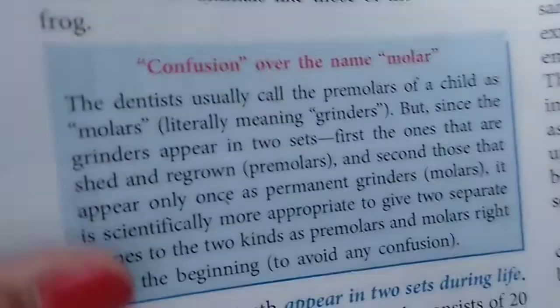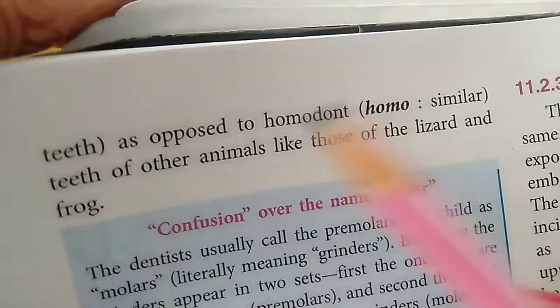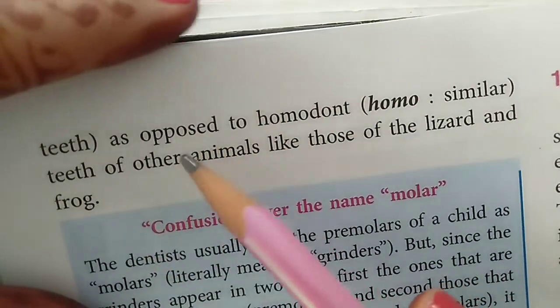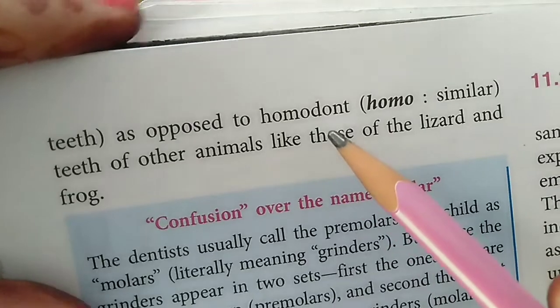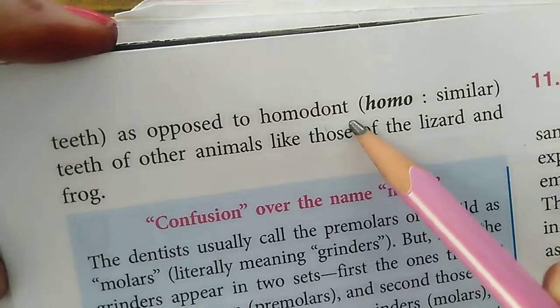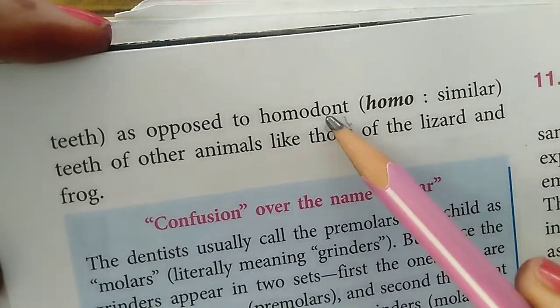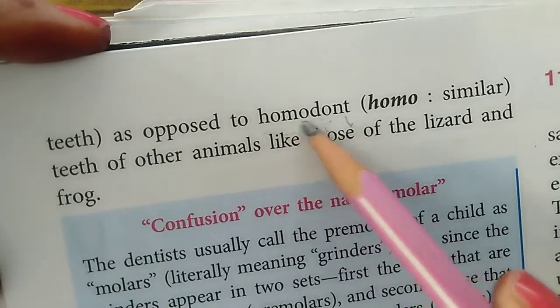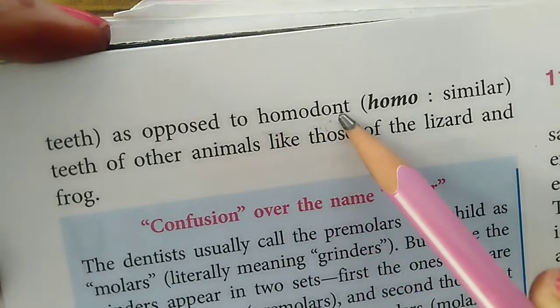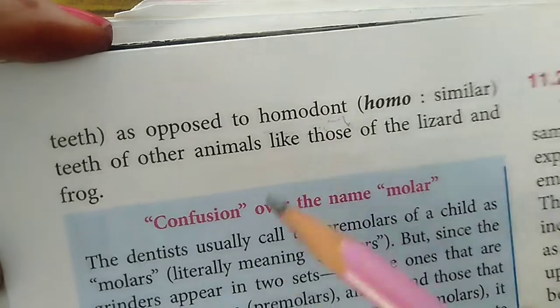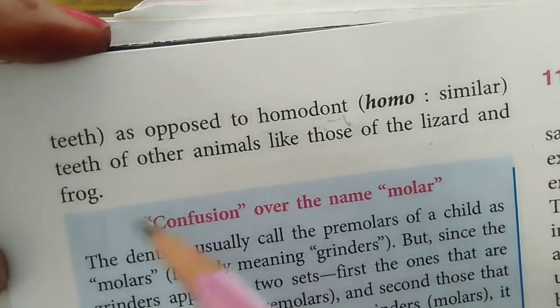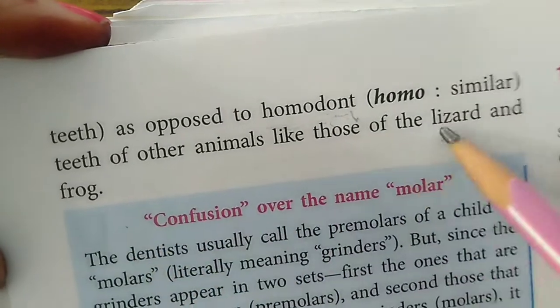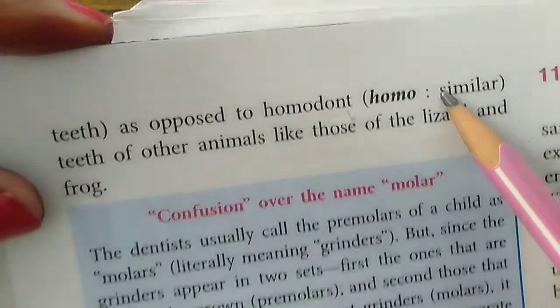Now as opposed to this heterodont, there is another dentition. That one is known as homodont. Homodont means the animals have the same type of teeth in their mouth, just like lizard and frog. These frogs and lizards have the same type of teeth.